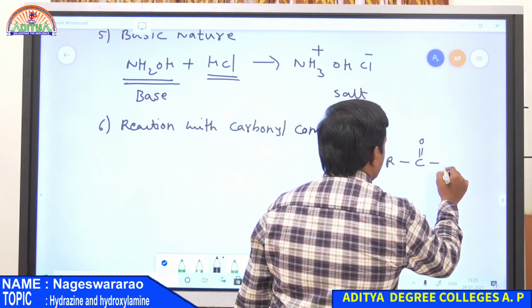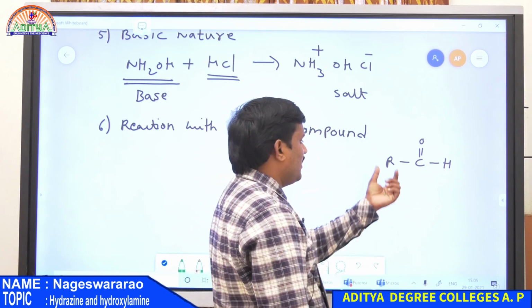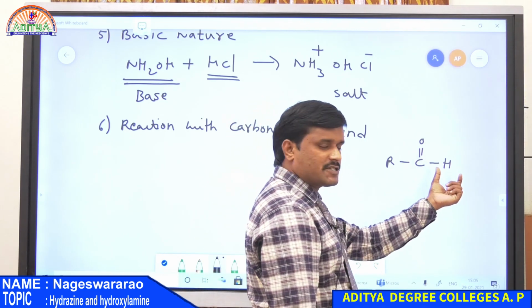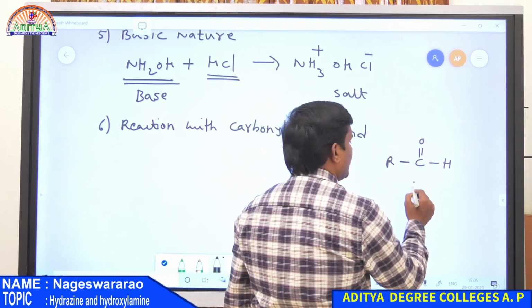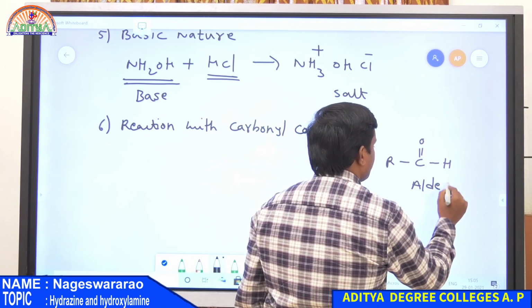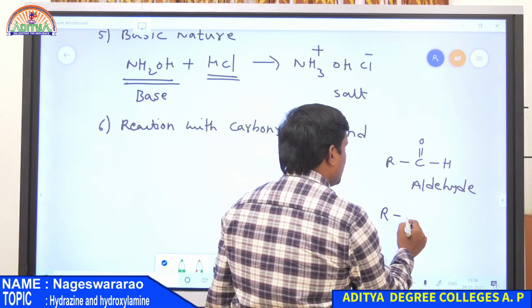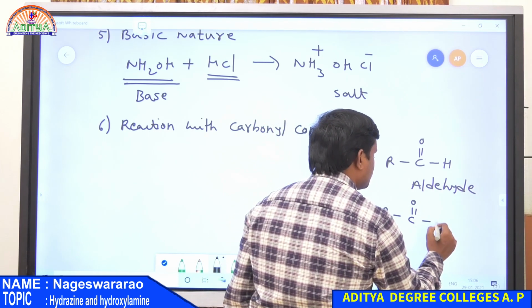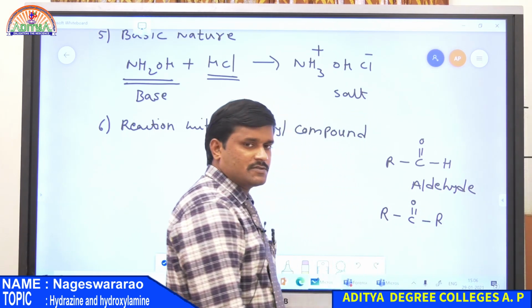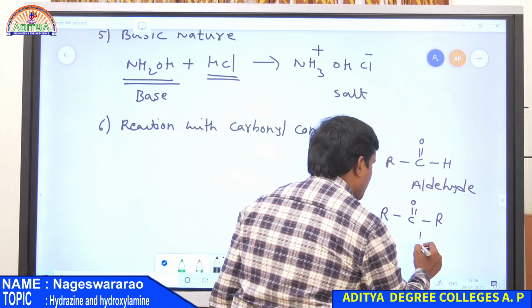If a compound has RC double bond OH, then it is known as an aldehyde. If a compound contains RC double bond OR, both alkyl groups, then it is known as a ketone.